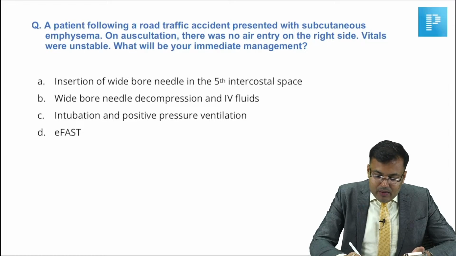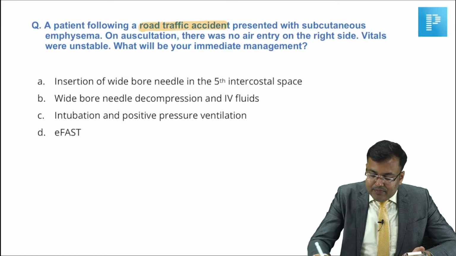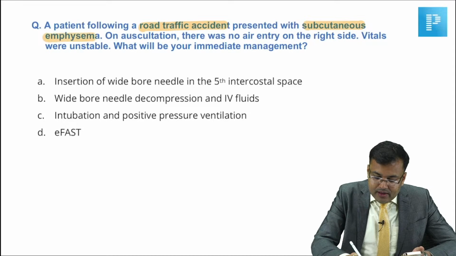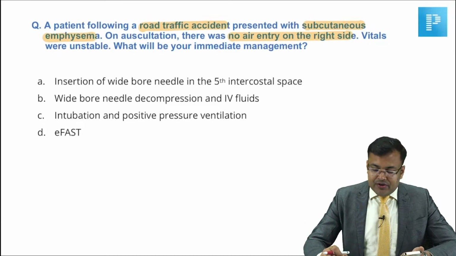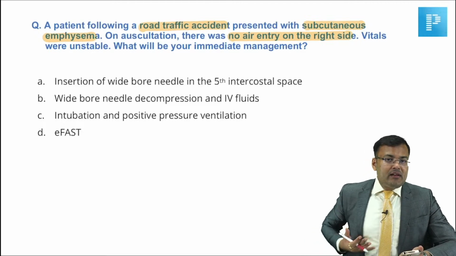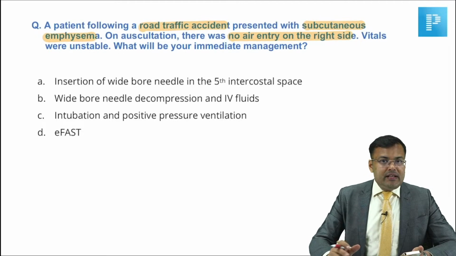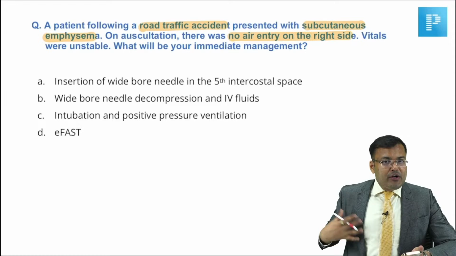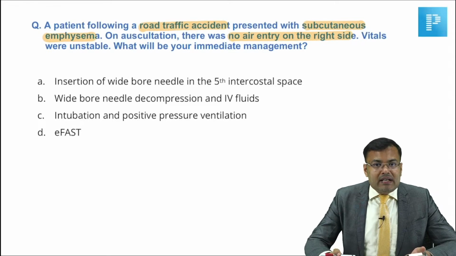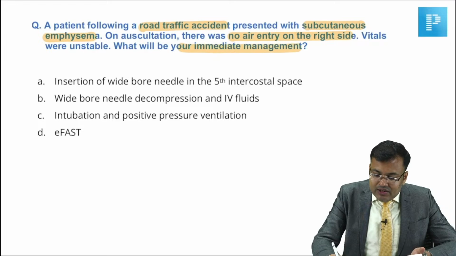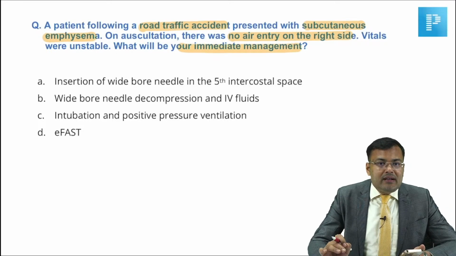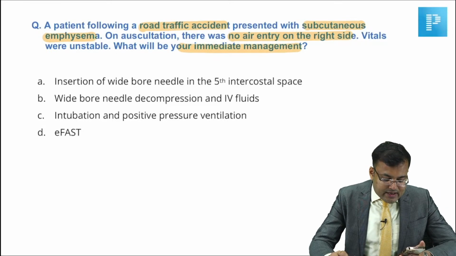Guys, see this. A patient following road traffic accident presented with subcutaneous emphysema. On auscultation, no air entry on the right side. Why is there no air entry? Obviously, the lung is collapsed. Why is the lung collapsed? Because of road traffic accident, there might be rib fracture, and there is subcutaneous emphysema. So chances are that the patient is having tension pneumothorax because there is no air entry on the right side. And whenever you suspect tension pneumothorax, what's the immediate next best step? Guys, tell me what's the correct answer?